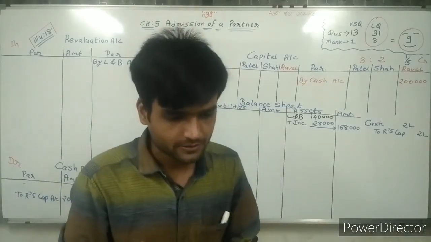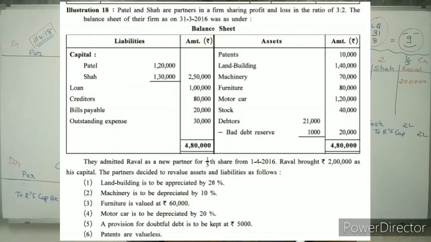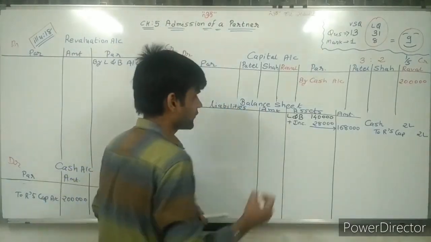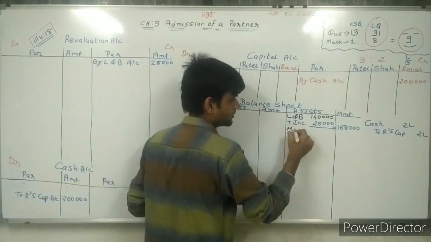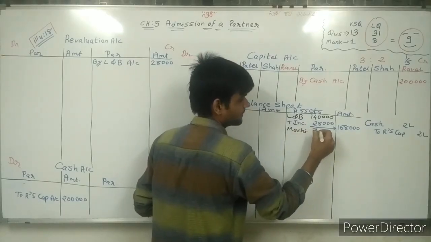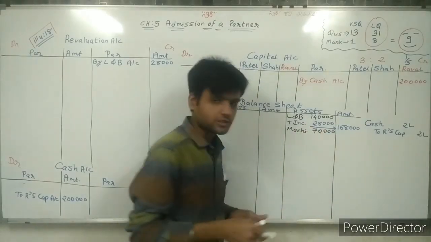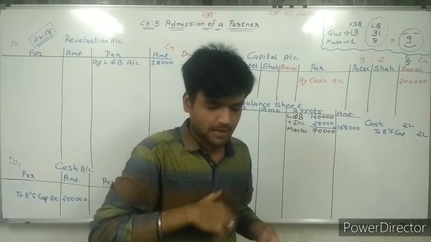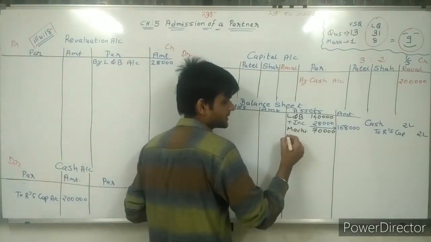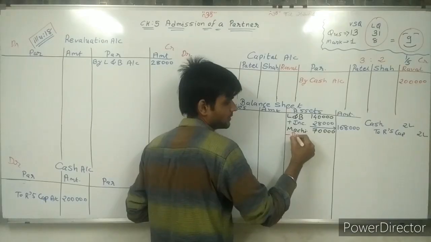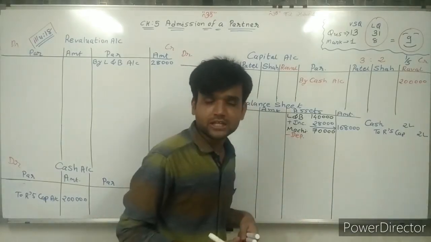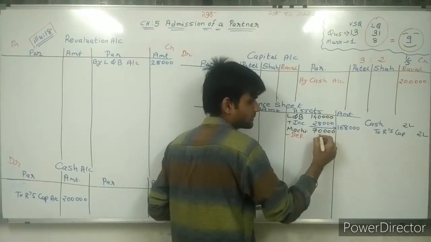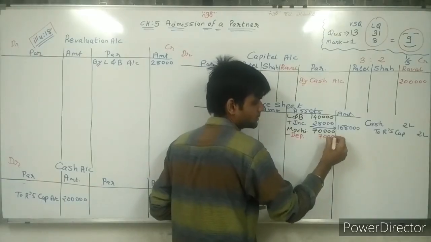Now doing the second. Machinery is to be depreciated by 10%. Sir, again machinery is given 70,000 in the balance sheet. So first of all I am writing here machinery, sir, 70,000. Now machinery value is decreased. Depreciated means decreased by 10%. So we are deducting it, minus depreciated. So how many? 10%. So 10% is 7,000 rupees.